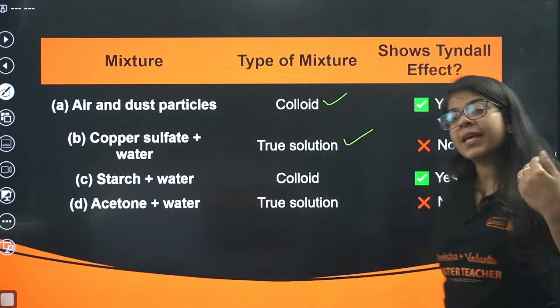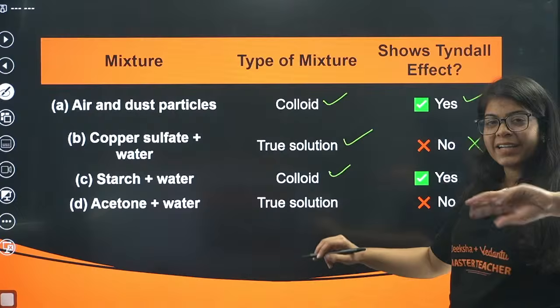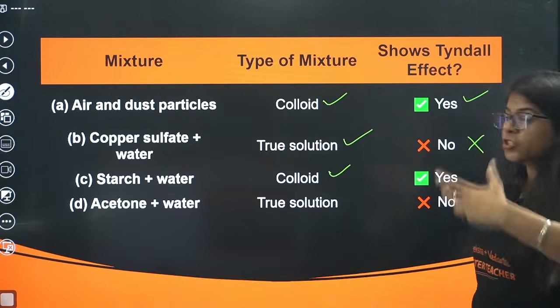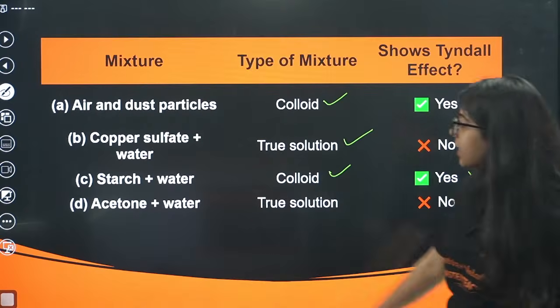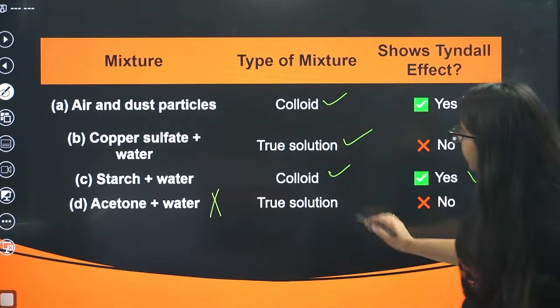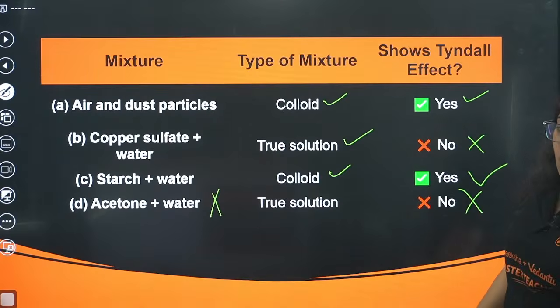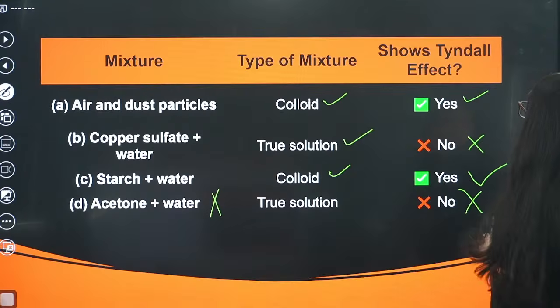Starch and water is again a colloidal solution. It's that whitish solution, right? So it does show Tyndall effect, and acetone and water is again a true solution, so does not show Tyndall effect. Okay, understood? Very good.